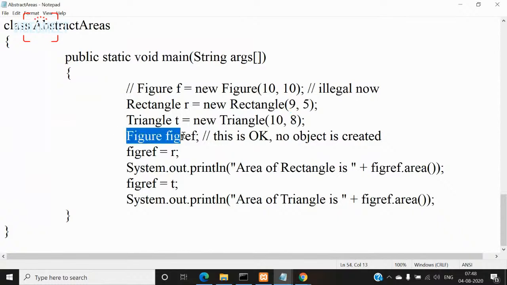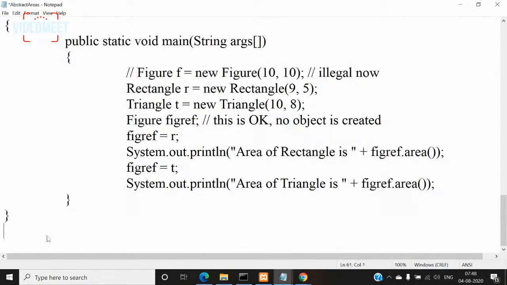But look at this one. What I am doing is I am not instantiating the class figure, but I am creating a reference variable. So what is the reference variable? We have discussed earlier, at the time of classes and objects concept, when I introduced you to classes and objects, that creating an object for a class is a two-step process. The first step, we create a reference variable. Right?